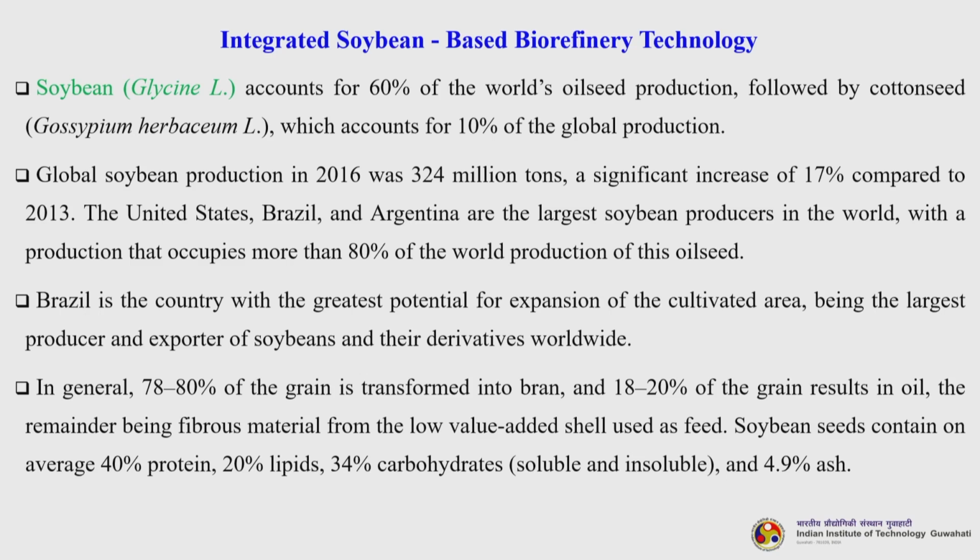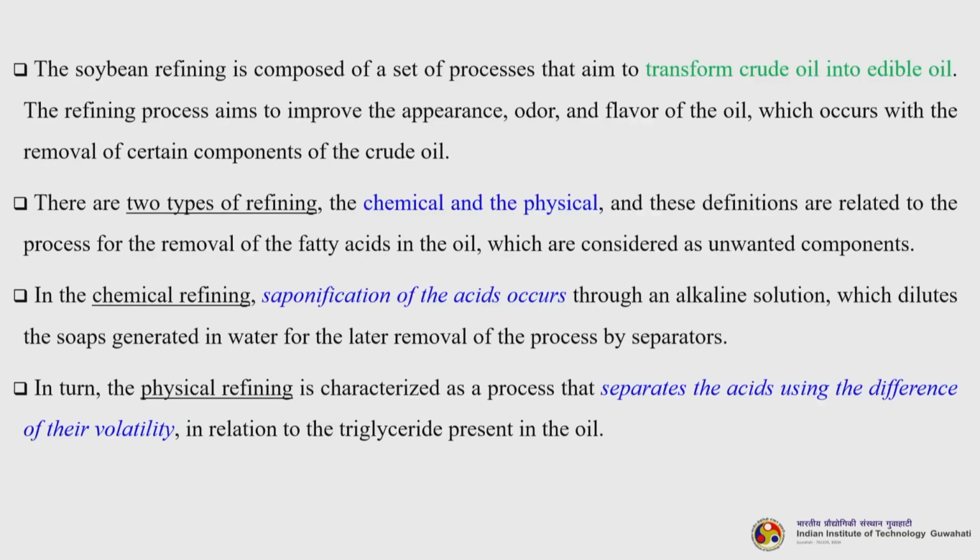In general, 78 to 80% of the grain is transferred into bran and 18 to 20% of the grain results in oil, the remainder being fibrous material from the low value added cell used as feed. Soybean seeds contain on average 40% protein, 20% lipids, 35% carbohydrates, both soluble and insoluble fraction, and 4.9% ash. The soybean refining is composed of a set of processes that aim to transform crude oil into edible oil.